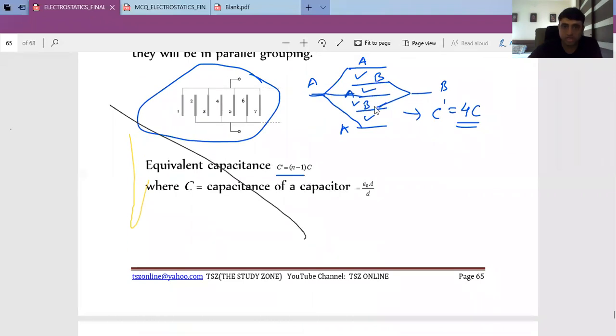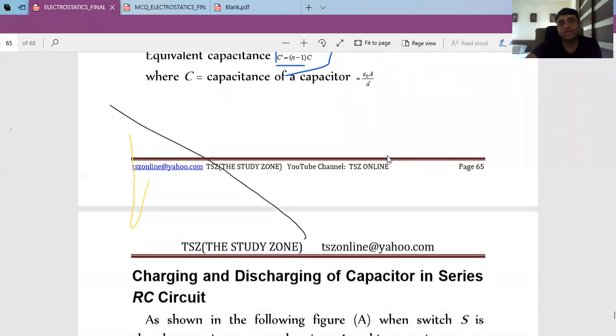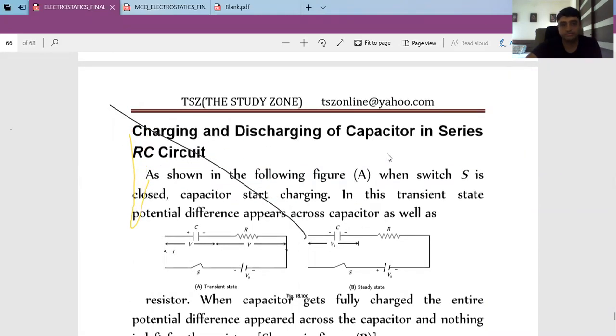This is true only if alternate plates are connected. If alternate plates are not connected, suppose first is connected to fourth and second, third and fifth are connected, we have to draw an equivalent circuit, and I explain you in detail.